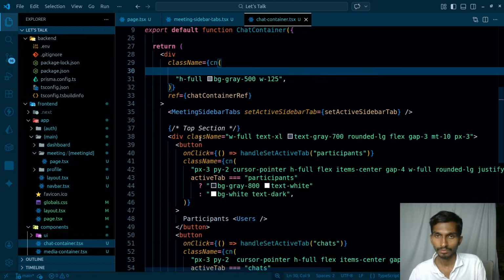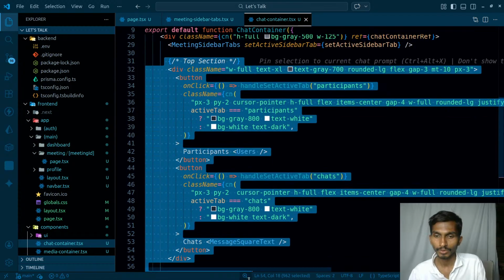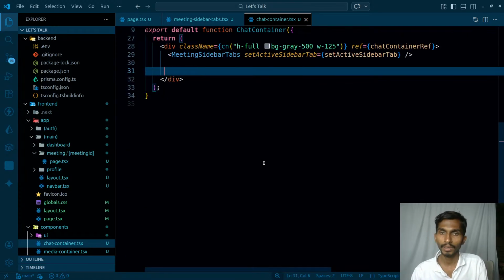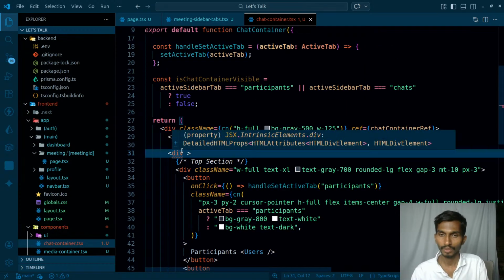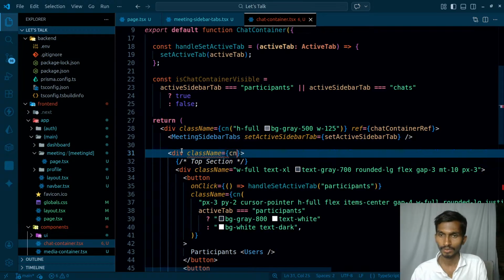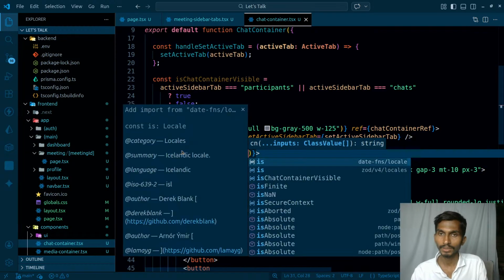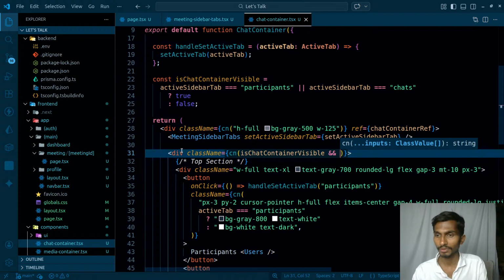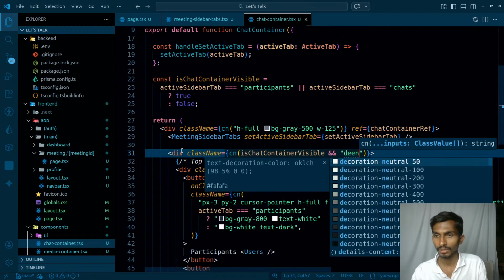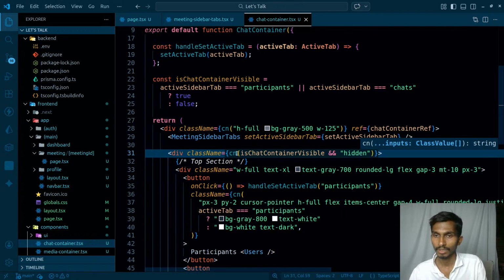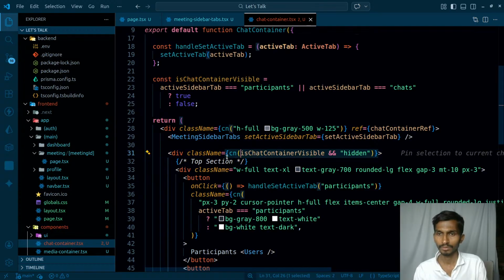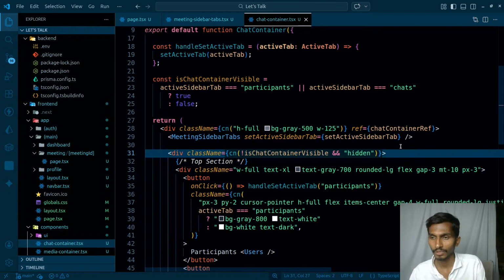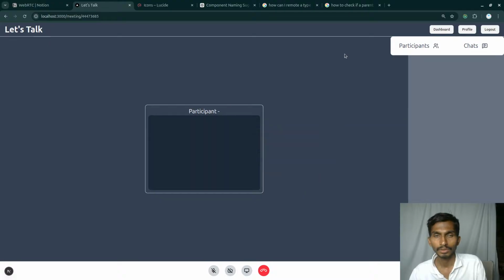Okay, let's do one thing. This is the top section, this is the bottom section. Let's cut both of them from here. Let's simply wrap them inside a div. This is going to be like that. And for this div, class name, cn, and is the chat container visible? If the chat container is visible, then I'm going to make it hidden. If that's not, sorry, if not is chat container visible, then make it hidden. So this is how it's going to look.